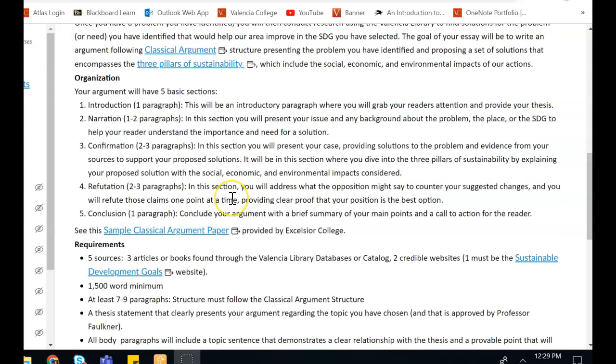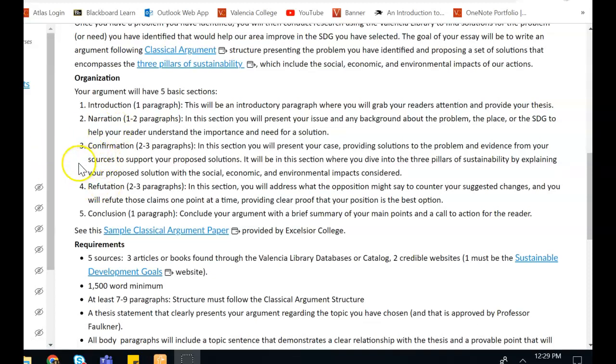So for organization, again, I mentioned that classical argument structure. There are 5 basic elements. You'll have an introduction, which will be 1 paragraph, a narration that will be 1 to 2 paragraphs. And in that section, you would present your issue and any background about the problem, the place, or the SDG to help your reader understand the importance and need for a solution.